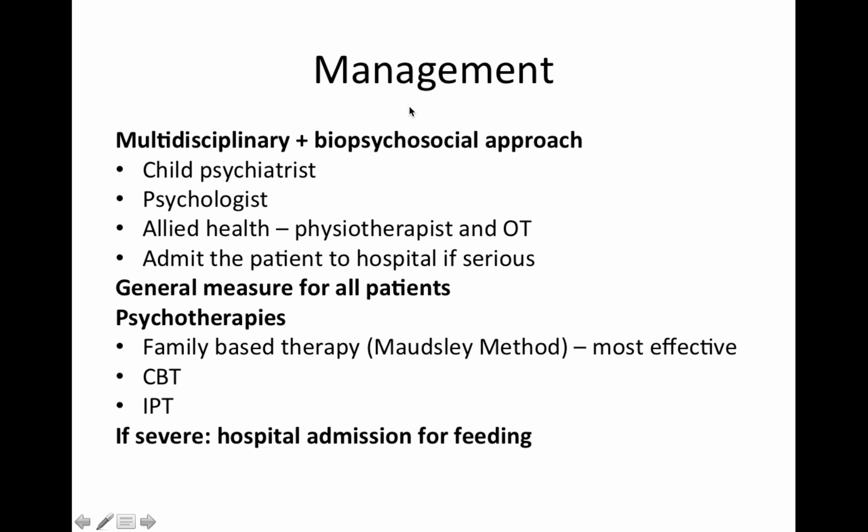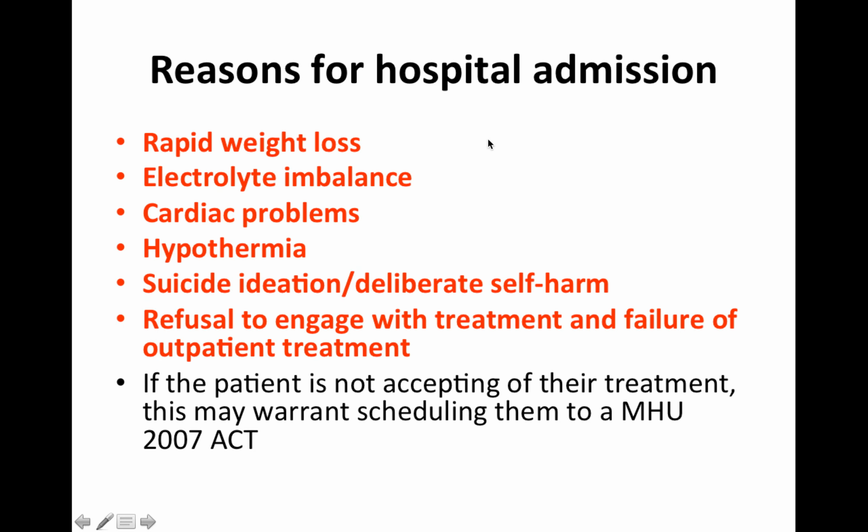In terms of management, you want to use a multidisciplinary and biopsychosocial approach involving child psychiatrists, psychologists, and allied health such as physiotherapists and OT. And if the patient has a serious condition, you want to admit them into hospital. You want to have some general measures for all patients, which we'll discuss next, as well as psychotherapies, with the most effective being family-based therapy, known as the Maudsley method. CBT and IPT are also used, but they don't have as much evidence.